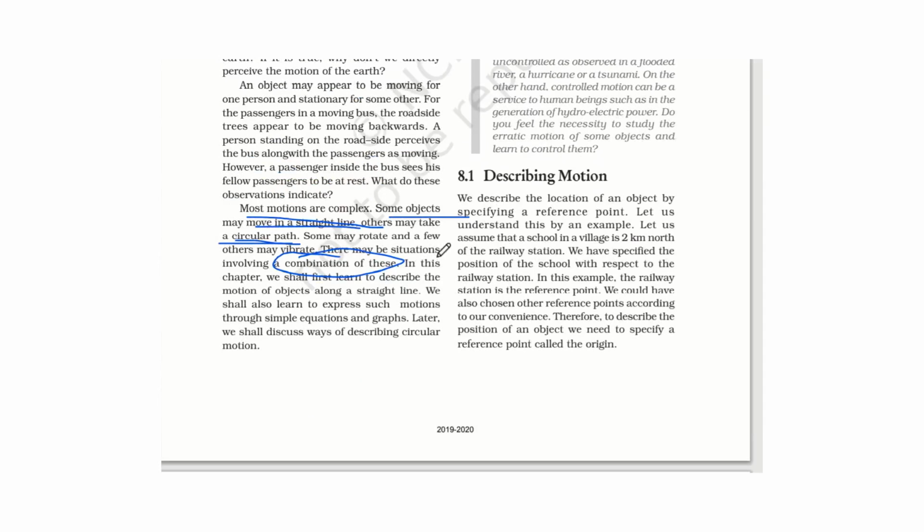Now for describing any motion we need a reference point. Suppose that your school in a village is 2 kilometers north of the railway station. So this railway station is the reference point.